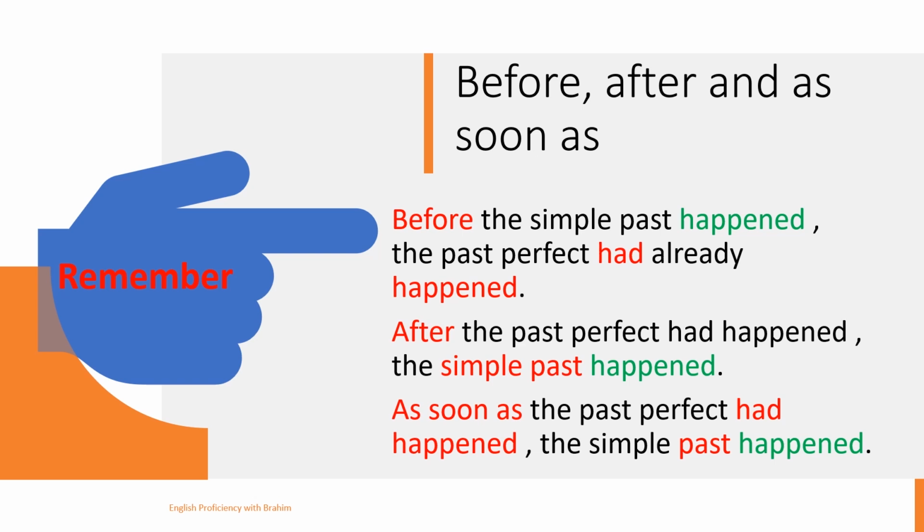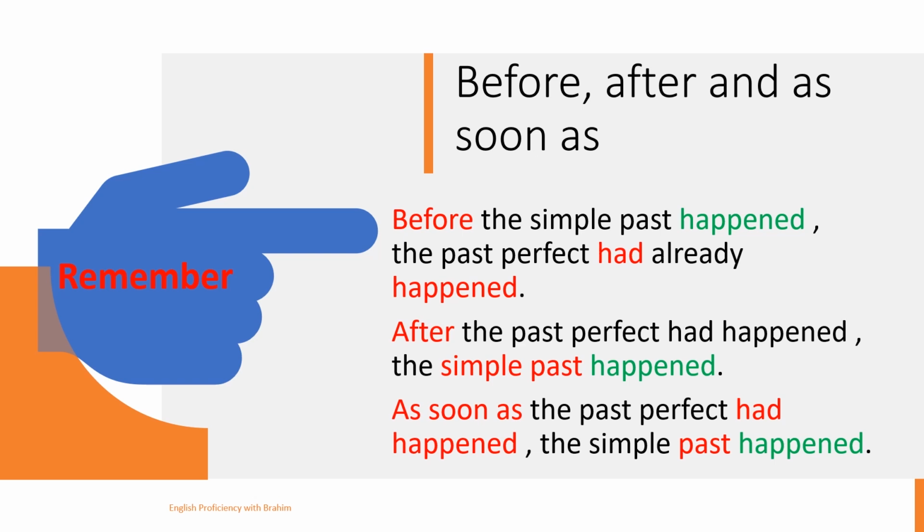Before the simple past happened, which means if you have a verb you want to put in past perfect, you need two verbs, one in the simple past and the other one in the past perfect. So the one that is in the simple past is the first that comes after before. So before the simple past happened, the past perfect had already happened. We can also say the past perfect had happened before the simple past.